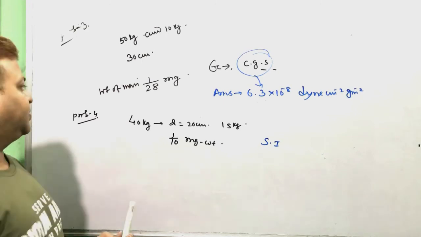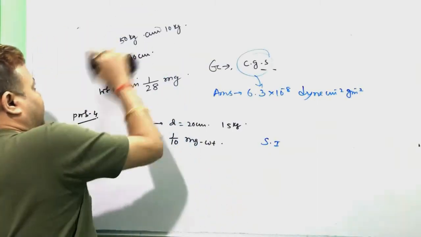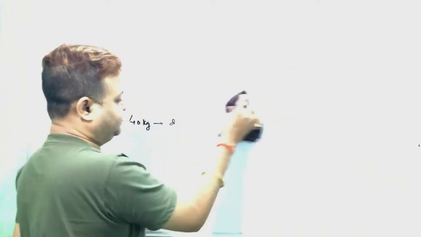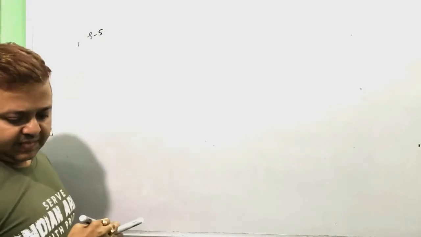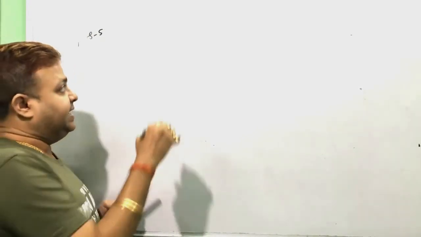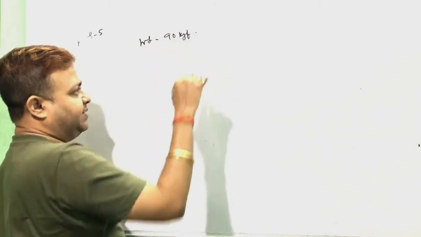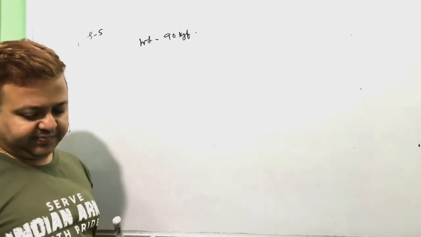Okay, next question, number 5. A body of mass, weight 90 kgf. kgf means if we multiply by 9.8, we get the conversion to Newtons. 90 kgf